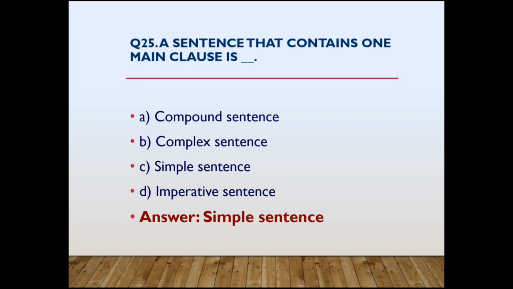Last question. A sentence that contains one main clause. Already I have said this one. If one main clause is there, then that is simple sentence. If two main clauses are there, then that is compound sentence. One main clause, one subordinate clause, then that is complex sentence.